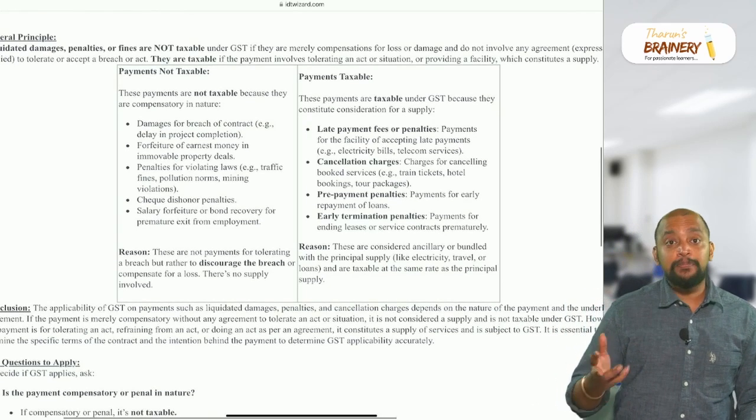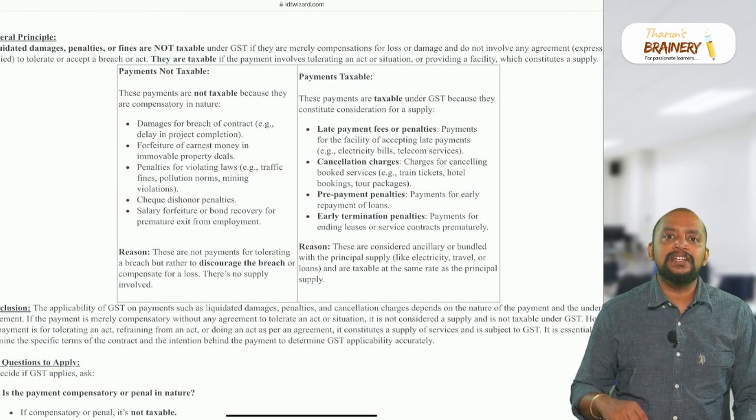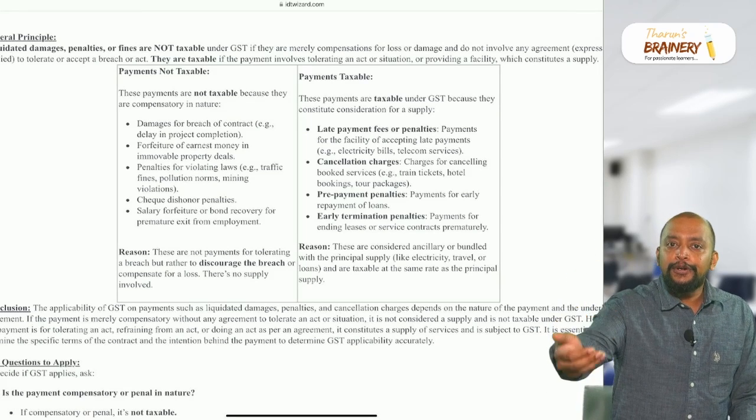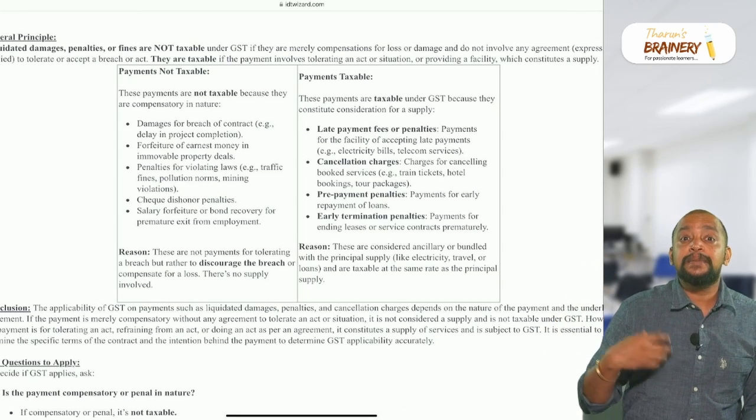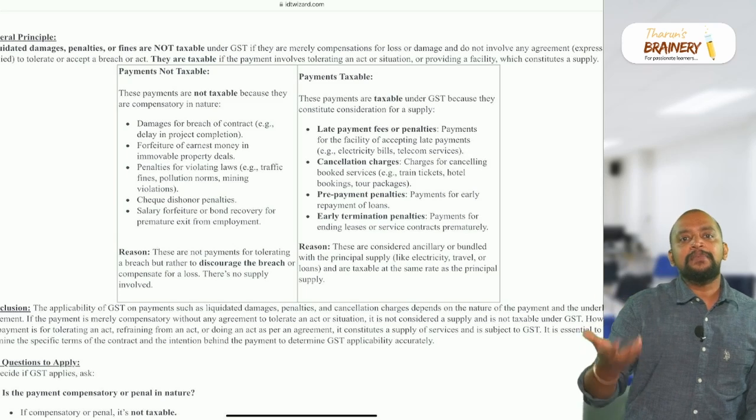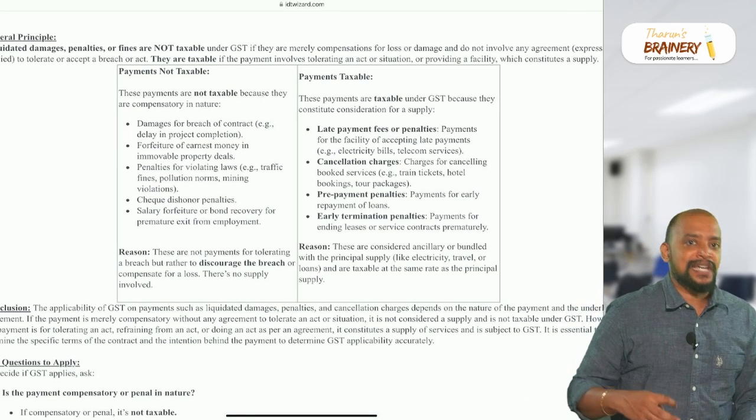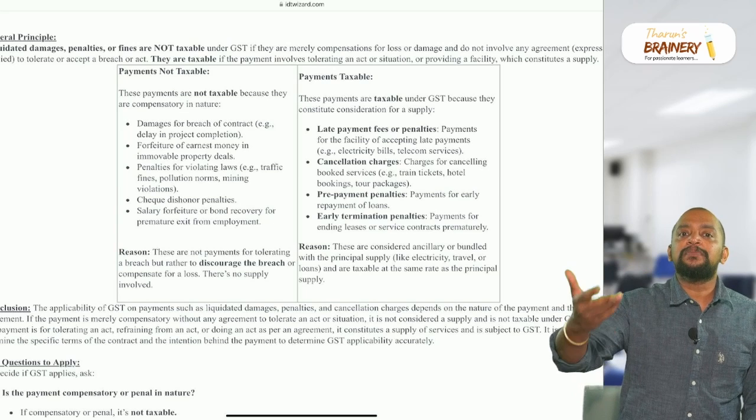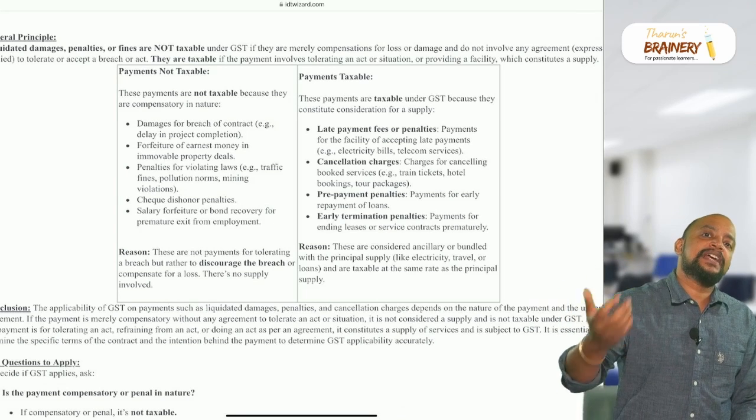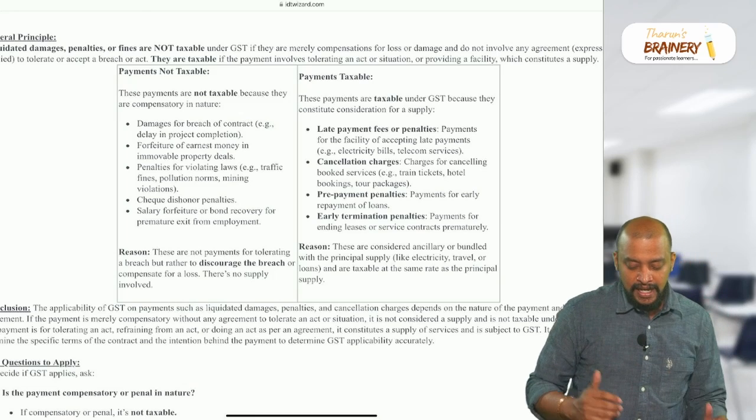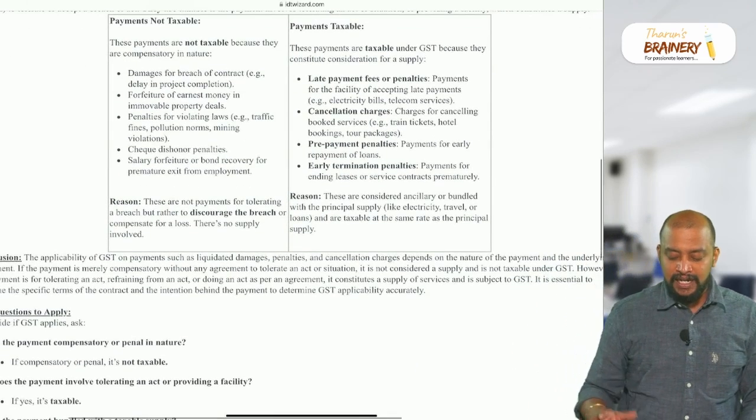Then prepayment penalties. Prepayment penalties means foreclosure charges. You have to repay the loan and you are pre-closing it. I am accepting your pre-closure, so for that I will charge pre-closure charges. Or an agreement you are terminating early, for which I will collect some charges for terminating the agreement early. Okay, that is early termination penalties.